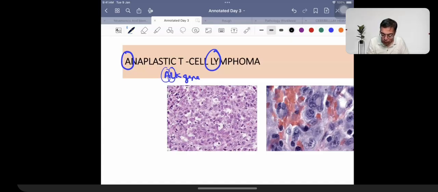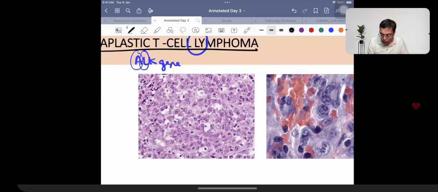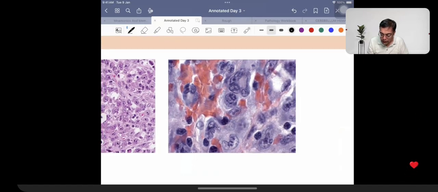Inflammatory myofibroblastic tumor, right. Anaplastic T cell lymphoma is going to be characterized by the fact that we are going to be having the presence of tumor cells like this. So these cells are going to be given the name of hallmark cells.